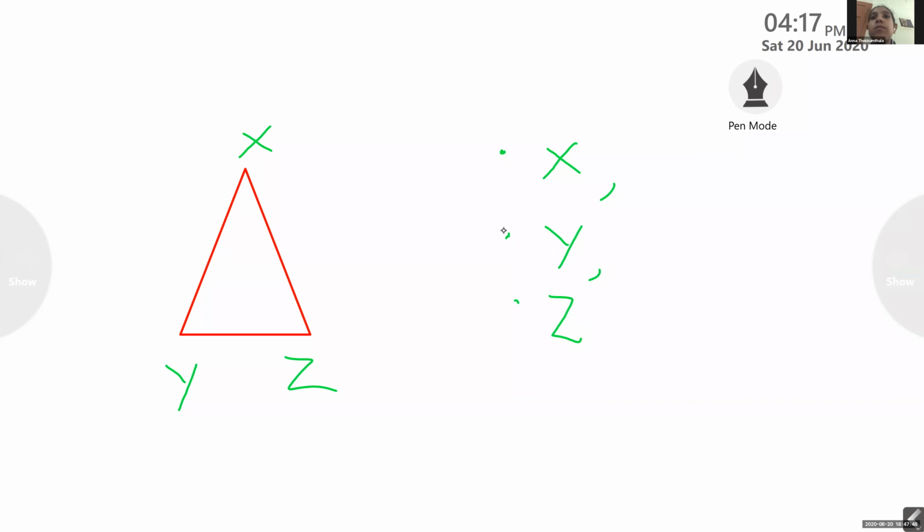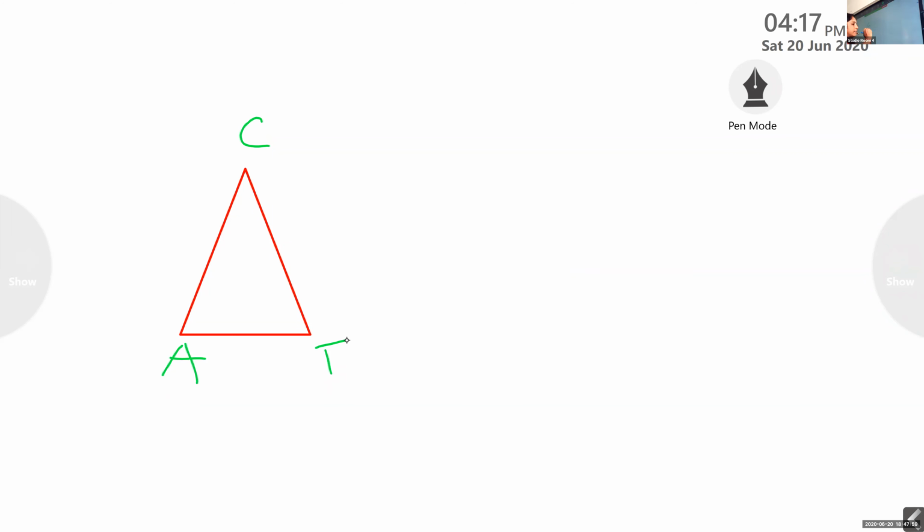Okay. Then again I am renaming it. I'll rename this triangle with one name, CAT. What is the triangle's name? CAT. What are the vertices of CAT? Point C. Vertex A. And vertex T. Very good.